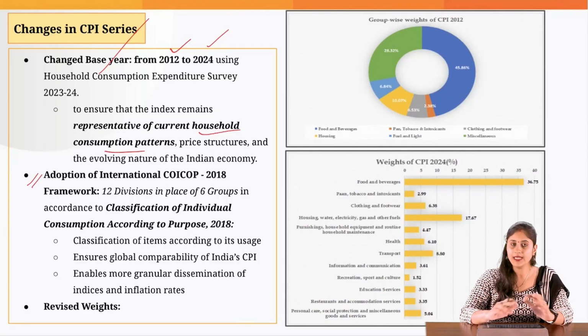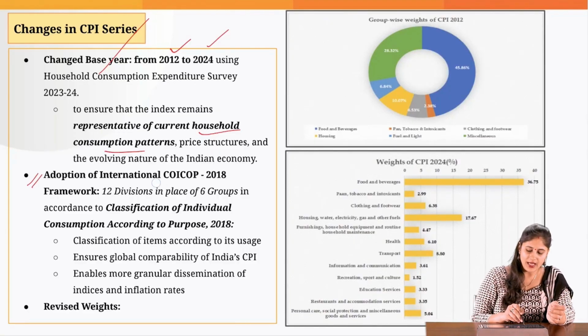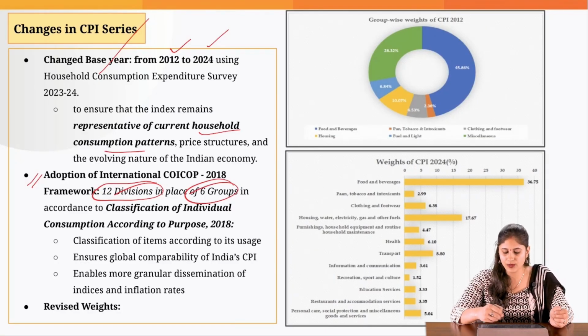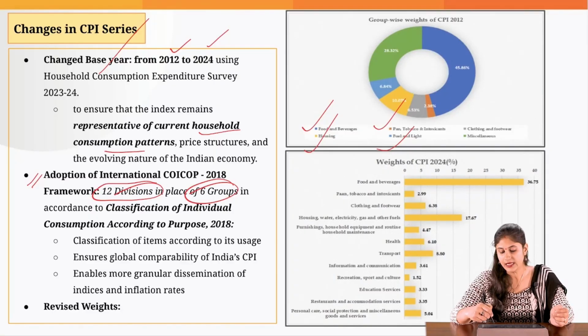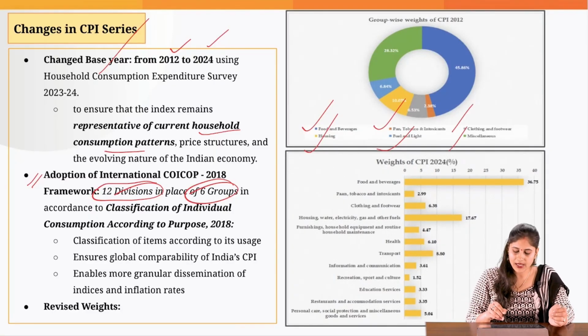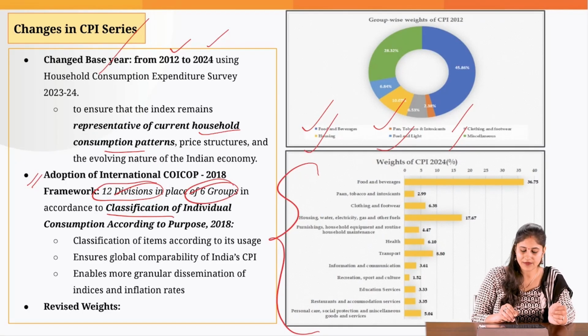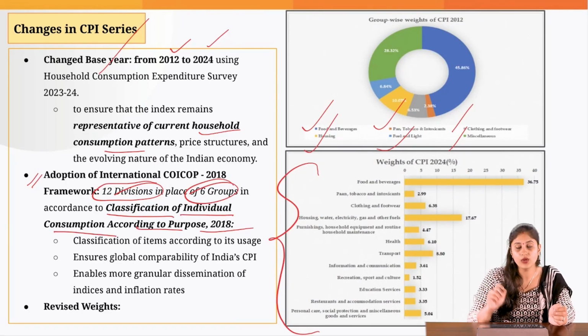Then we have adopted the international best practice. We have now come up with 12 divisions in place of 6 groups. So earlier we had these 6 groups, that is food and beverages, housing, pan, tobacco and intoxicants, fuel and light, then clothing and footwear, and miscellaneous. But now as you can see, we have come up with 12 divisions. This is in alignment with the classification of individual consumption according to purpose.